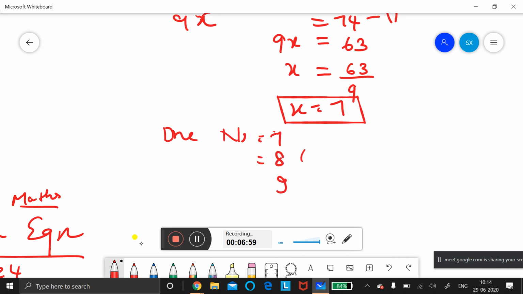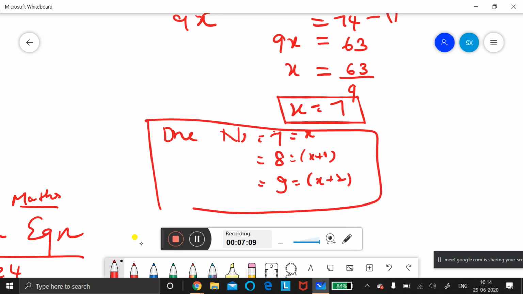Because x plus 1. This is x plus 1. Correct? No, this is x plus 2. So this is x. Write the statement like this. Final statement. You have to write the final statement. Okay?